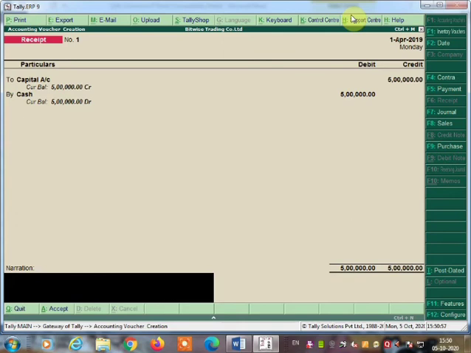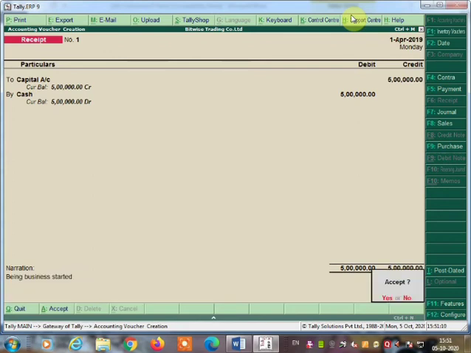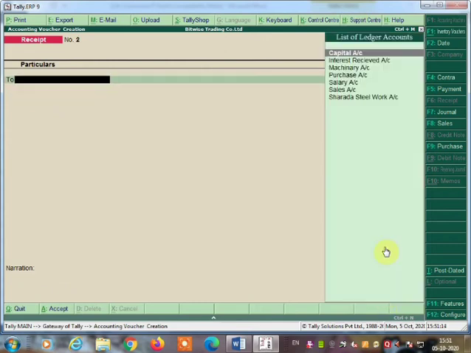Now here you can write the narration: being business started. Okay, and accept the voucher entry. Click on S. So once you click on S, the receipt voucher is accepted. The first voucher is over.